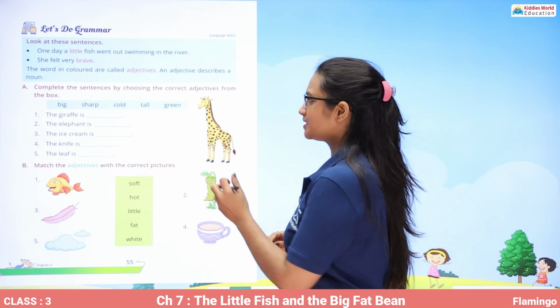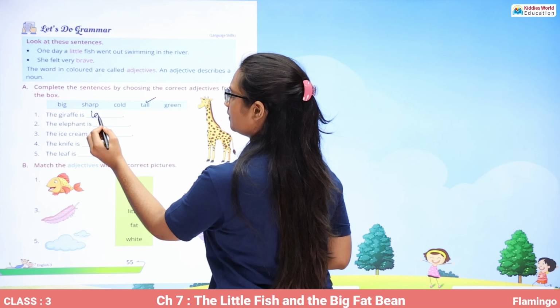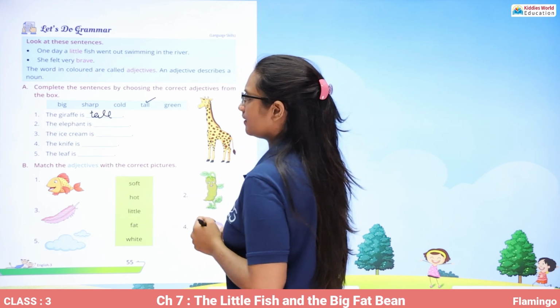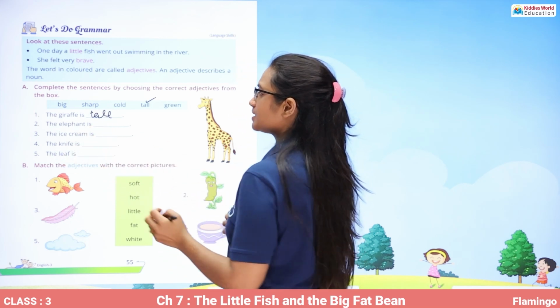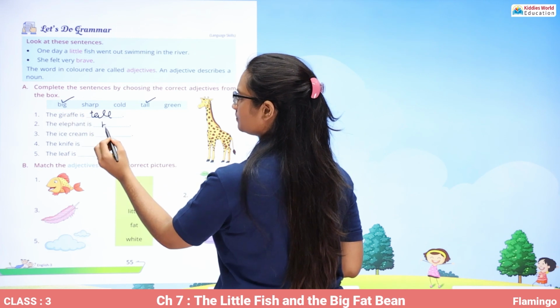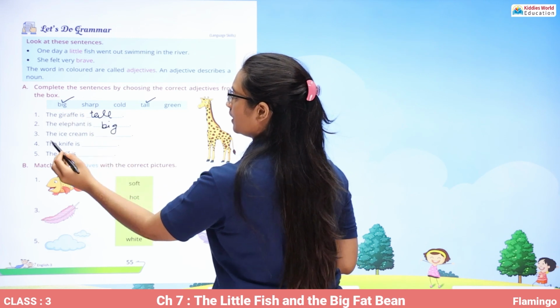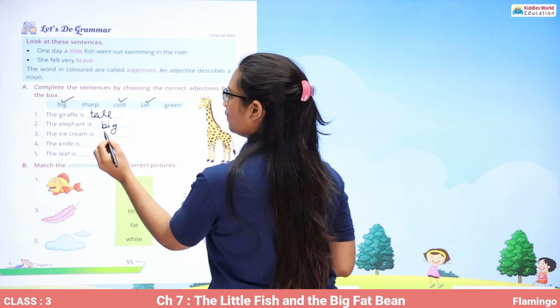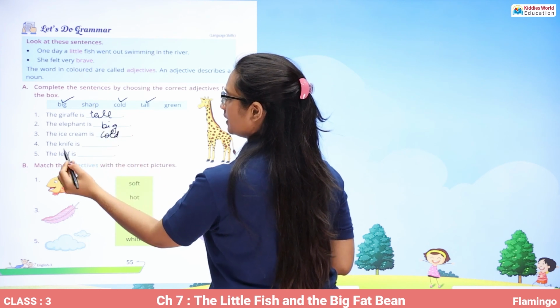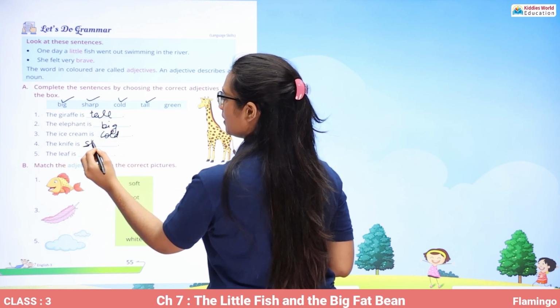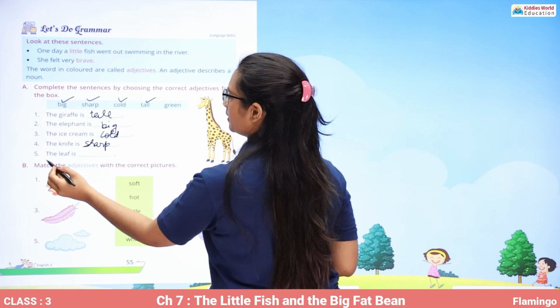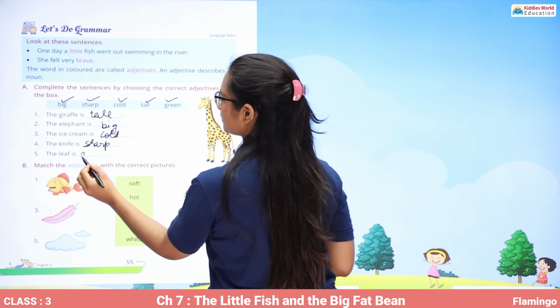So the giraffe is tall. We are going to write tall here. And the elephant is big. The ice cream is cold. The knife is sharp. The leaf is green.